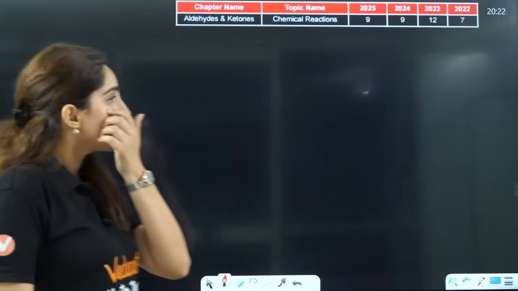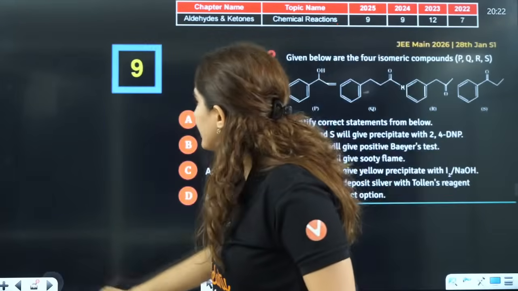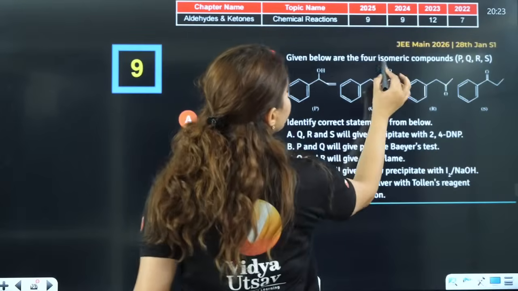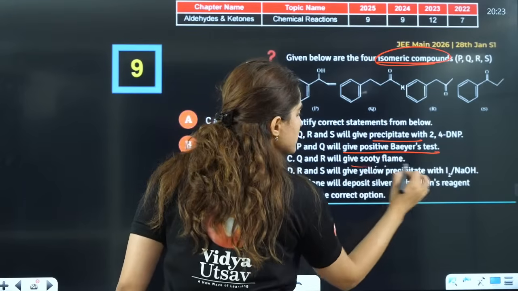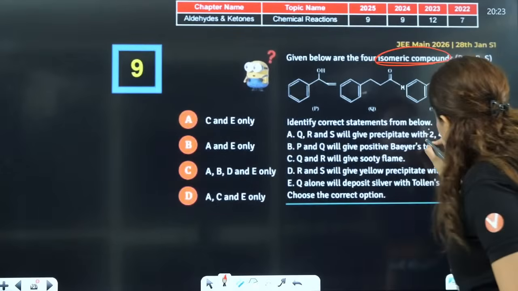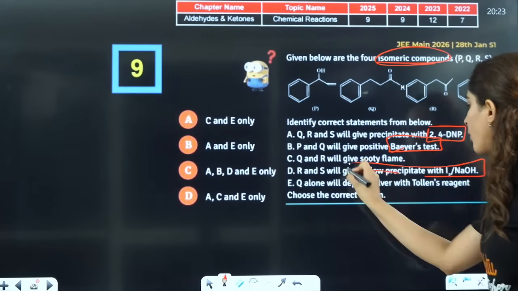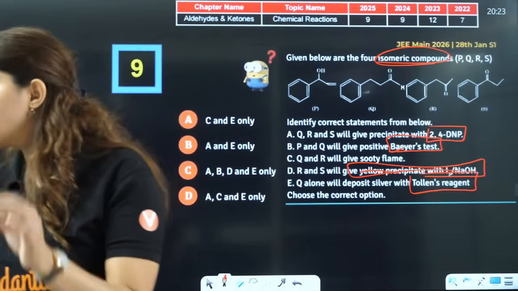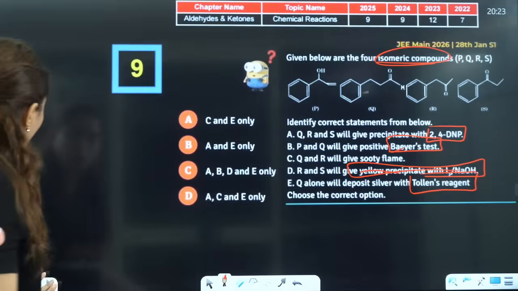So you can see the questions they are asking, like from the chemical reactions of aldehydes and ketones. If you can see this here, again this is about the properties given below. Four isomeric compounds. This will give a precipitate, will give the Baeyer test, sooty flame, yellow means C. This is also a very famous test. Baeyer's test is also a famous test. This is the iodoform test. This is the Tollens test. So can you see, questions are there from distinguishing tests. That's how they ask you questions.